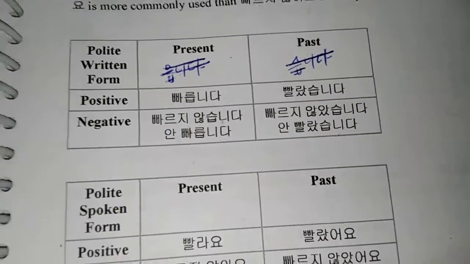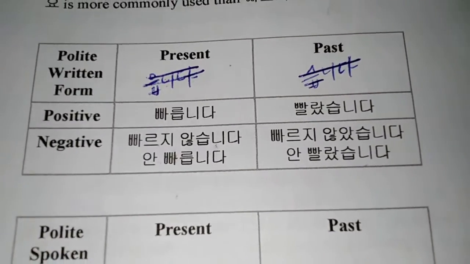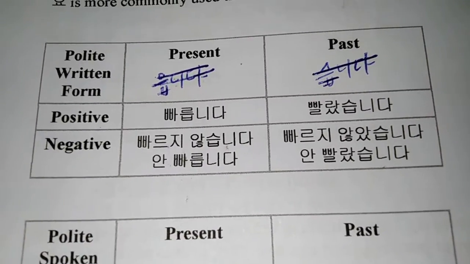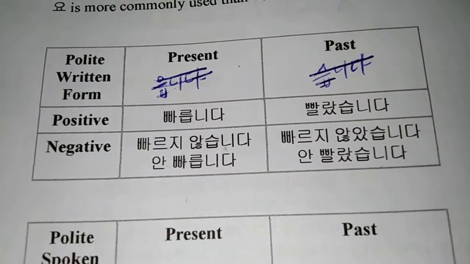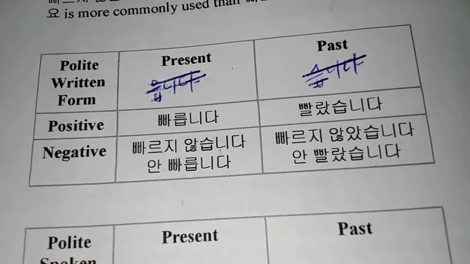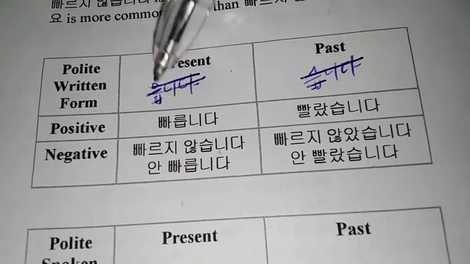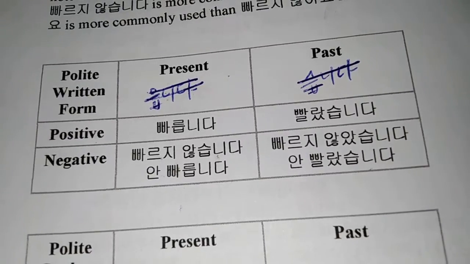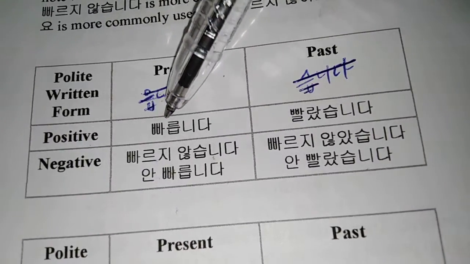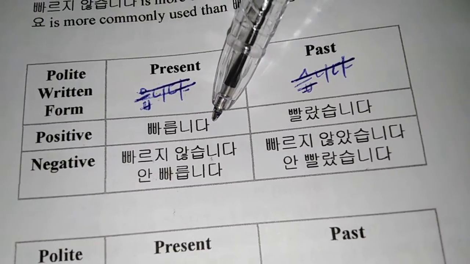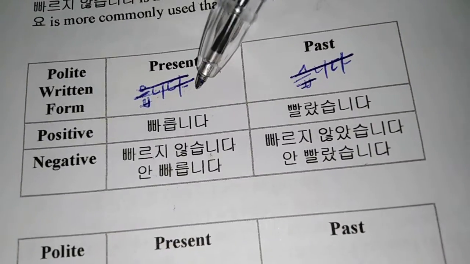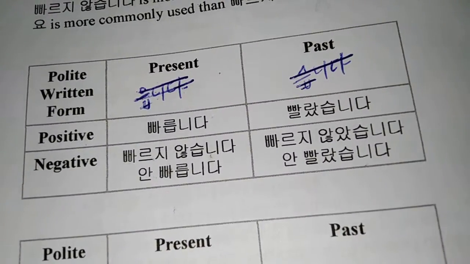So this is on the next page, page number 65, and we have two tables here as usual, one for written form and one for spoken form. We'll be looking at the written form table first. You have present tense, 현재, first, and we're taking the example of 빠르다, which means fast. So that would be 빠릅니다, 빠르지 않습니다, 안 빠릅니다. So what you're doing is adding 입니다 or 습니다 here.